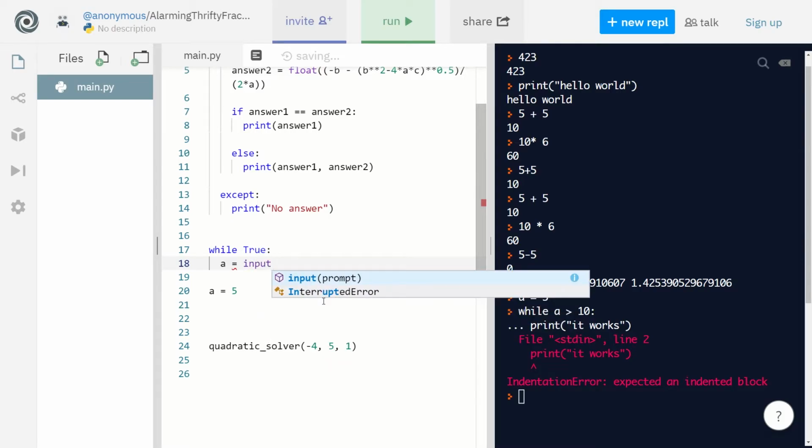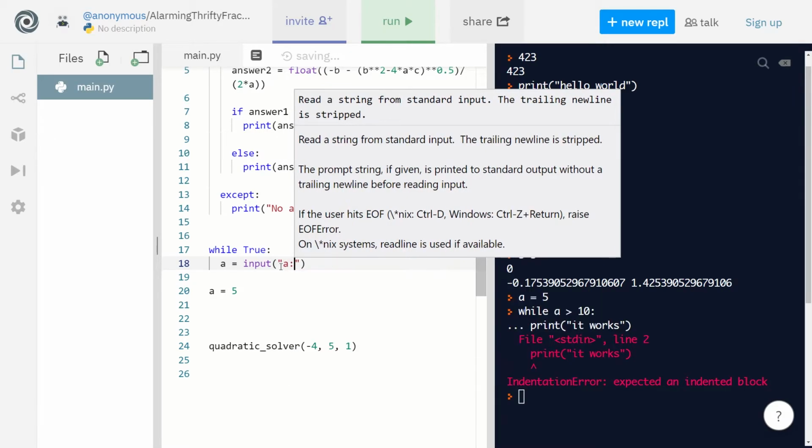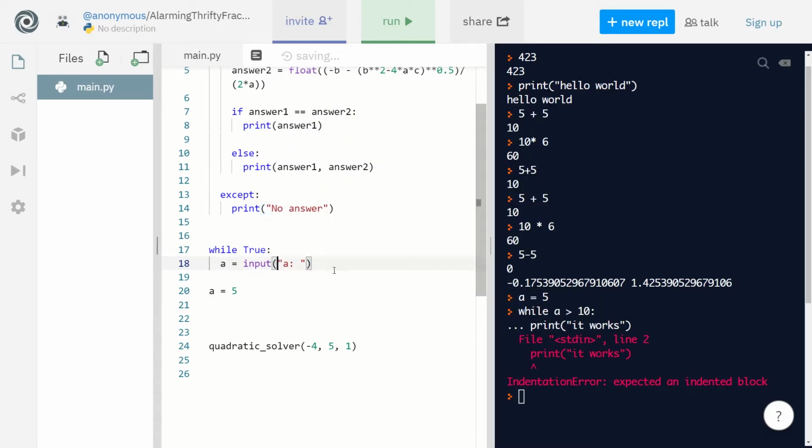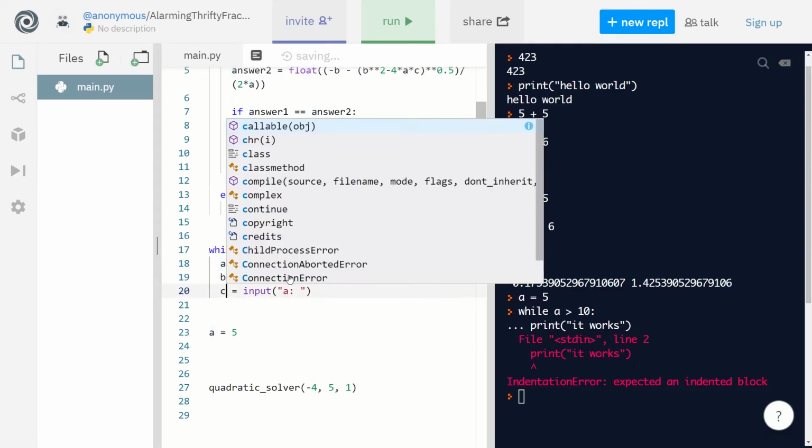What we're going to do is let the users input. The way you write that is you take an input, and you can specify a. Hey, let me just write this out first, and then I'll explain. So a, b, and c.